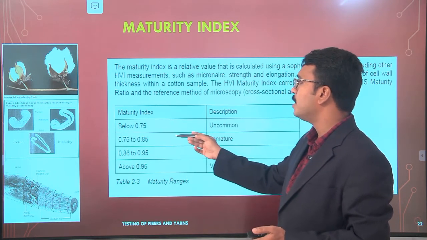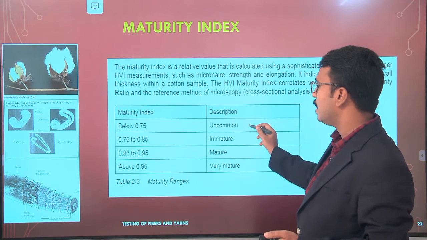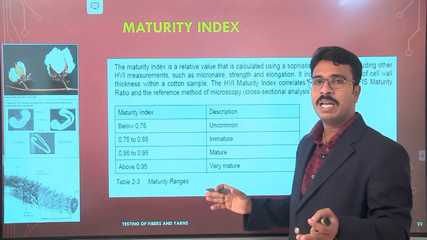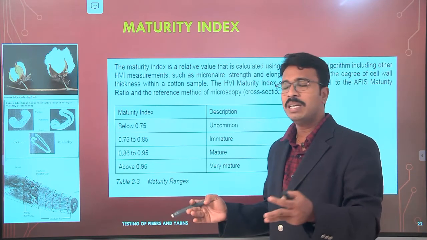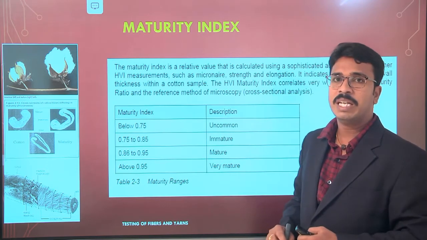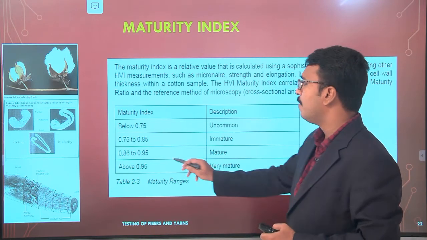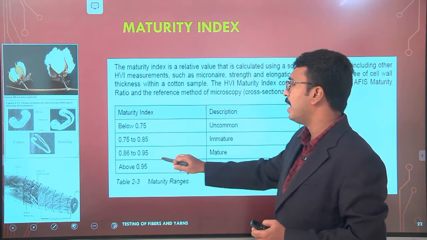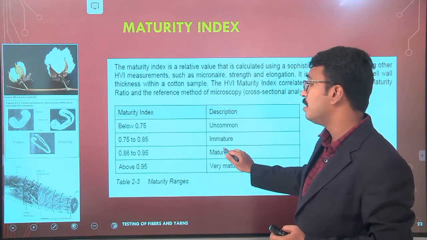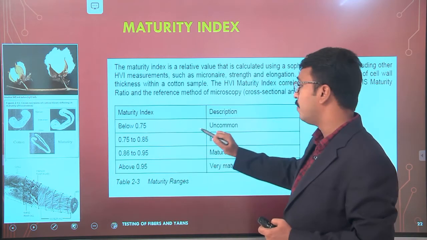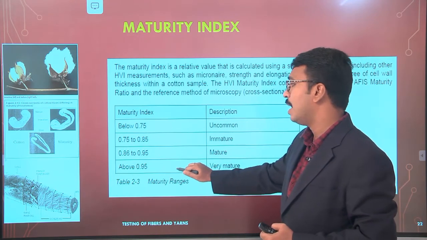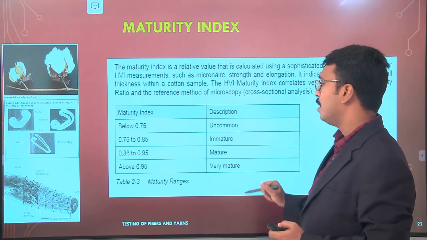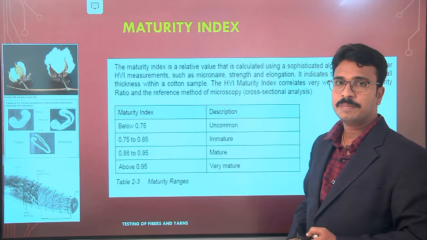If it is below 0.75, that is uncommon, like we normally won't get fibers with this maturity index. And if it is between 0.75 and 0.85, these are immature fibers. 0.86 to 0.95 are matured fibers, and above 0.95 they are very mature fibers.